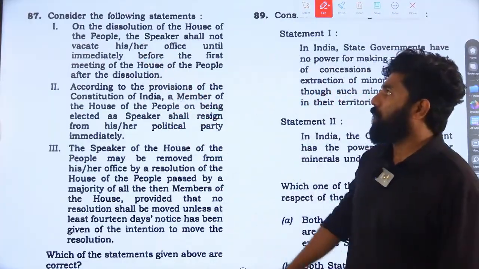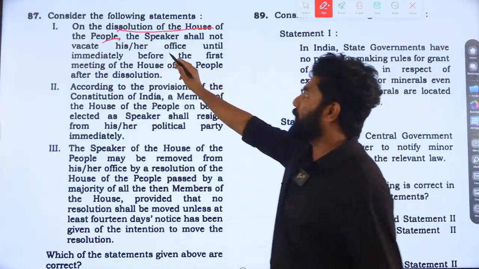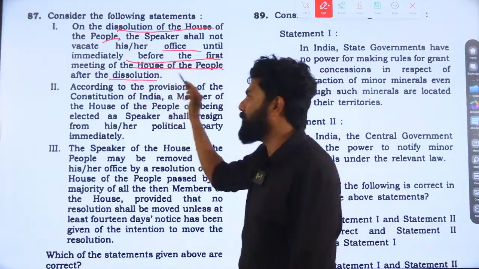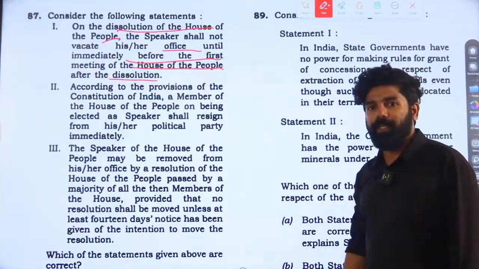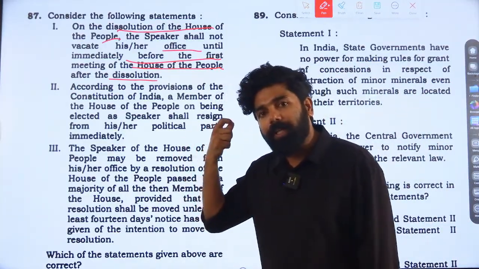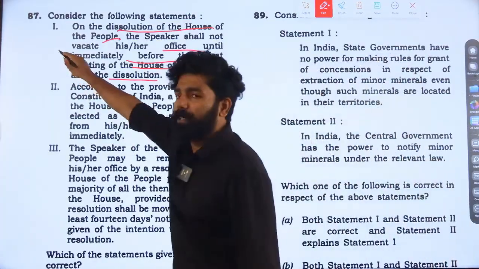statement 1: On the dissolution of the House of the People, that is Lok Sabha, the Speaker shall not vacate their office until immediately before the first meeting of the House of the People. This is basic knowledge that we should have. When Lok Sabha is dissolved, the Speaker will not vacate office immediately, but will continue till the first meeting of the new Lok Sabha starts. So statement 1 is correct.